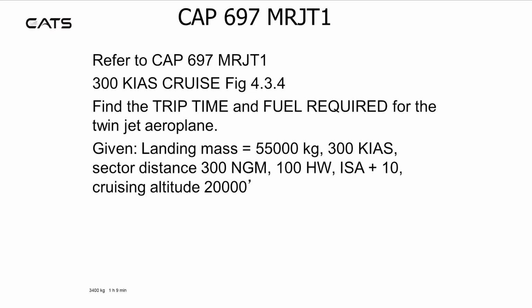Referring to CAP 697, 300 knots indicated cruise, which is figure 4.3.4, find the trip time and fuel required for the twin-jet aeroplane, given a landing mass of 55,000 kilograms, 300 knots indicated airspeed, sector distance 300 nautical ground miles, 100 knot headwind, ISA plus 10 at a cruising altitude of 20,000 feet. You should find 3,400 kilograms, 1 hour 9 minutes.